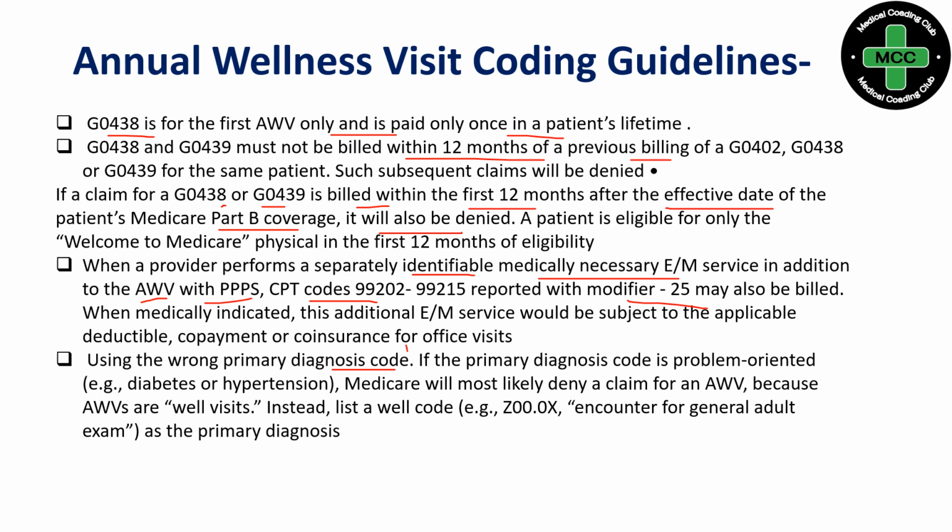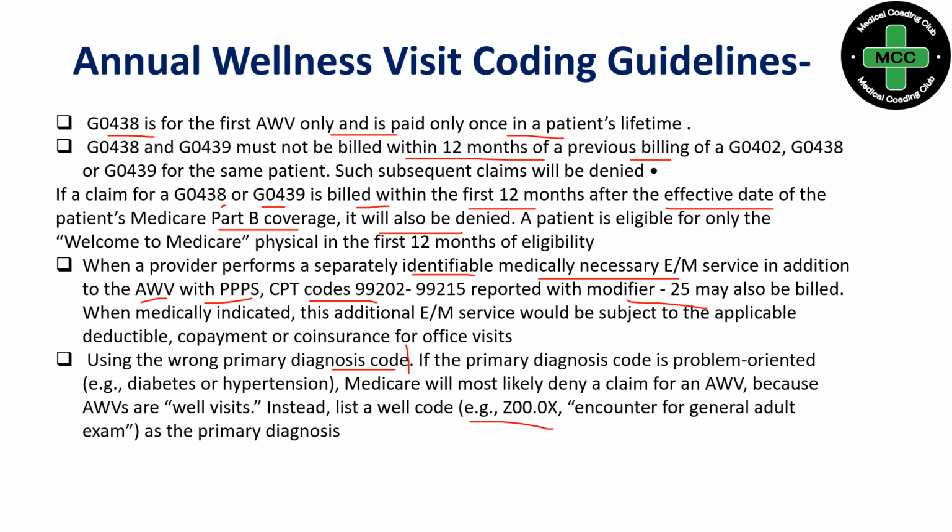Here also we should not use any acute or chronic condition as the primary diagnosis. Instead we have to use our G series code, the annual wellness code. G0000 is for without abnormality and G0001 is with abnormality.